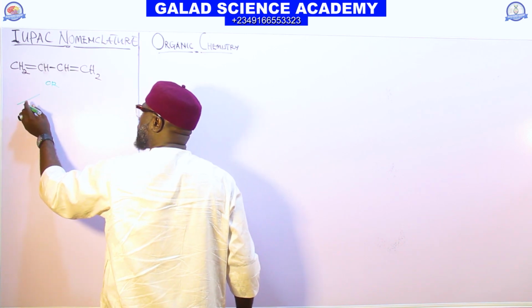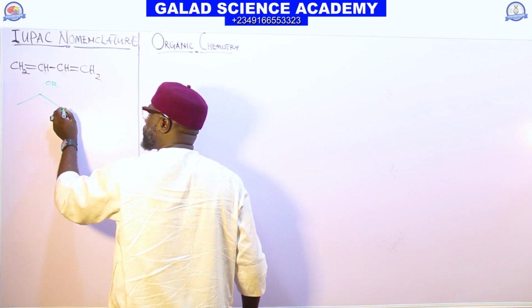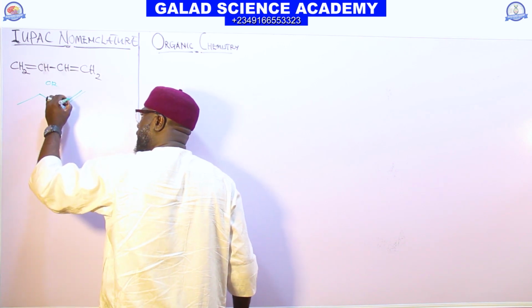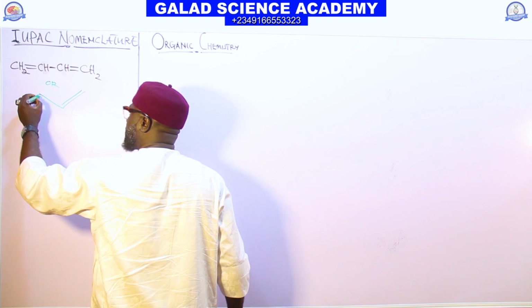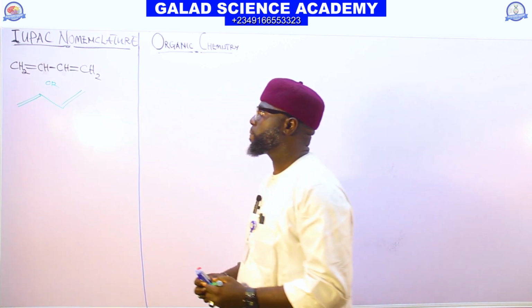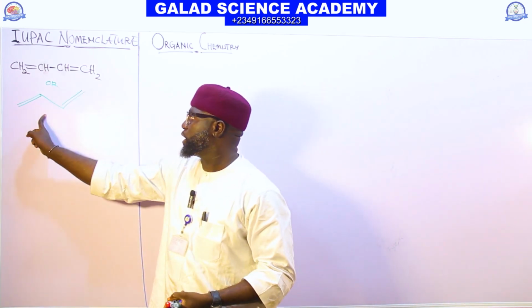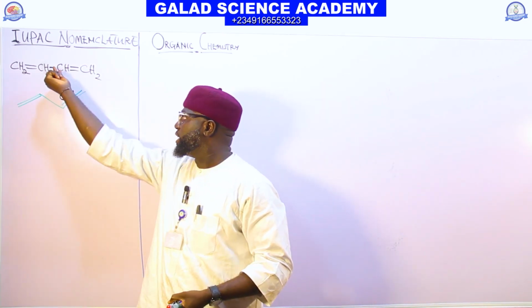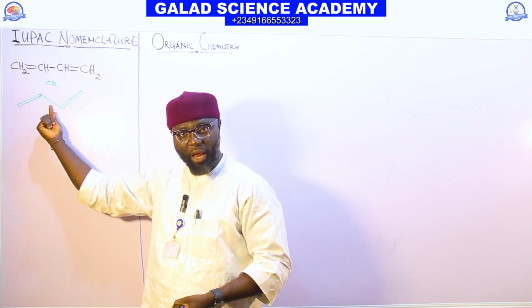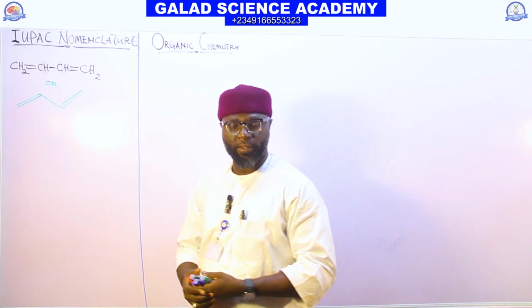1, 2, 3. And the bond line is here. And we also have another bond line here. They can give you in this form or in this form. This is condensed formula. This one is called skeleton formula or bond line formula. You are asked to name it.